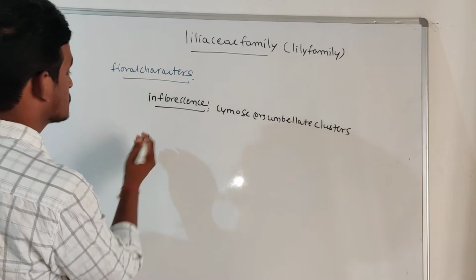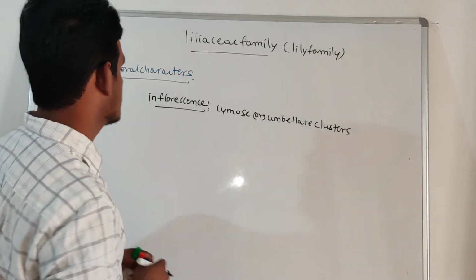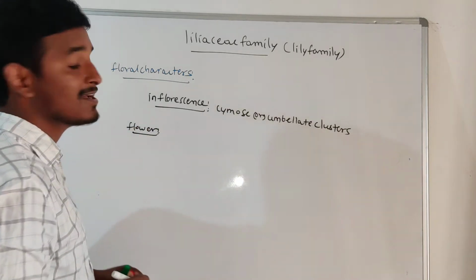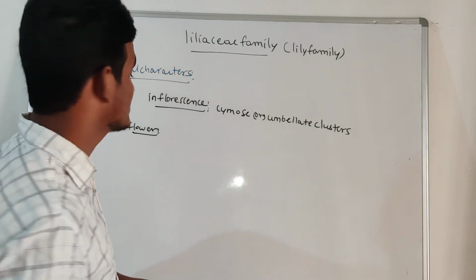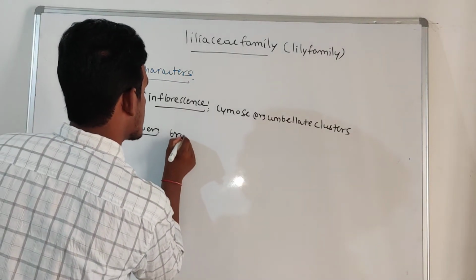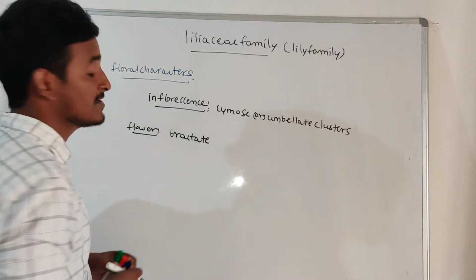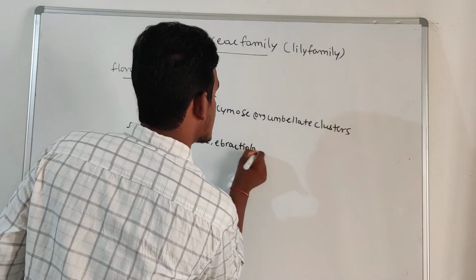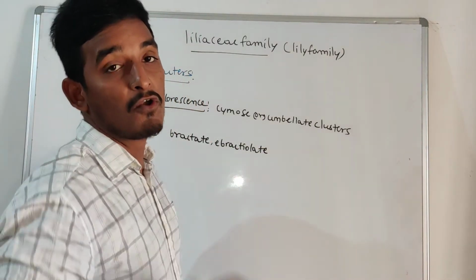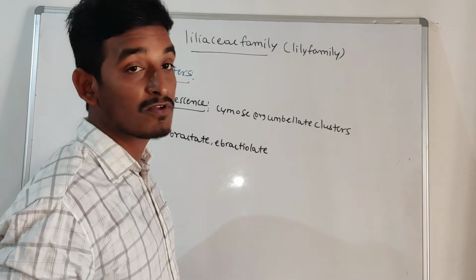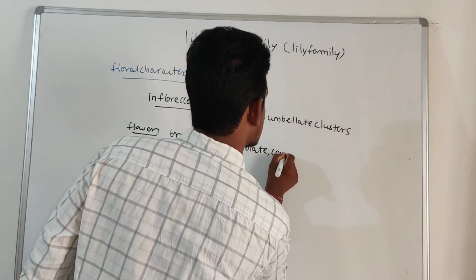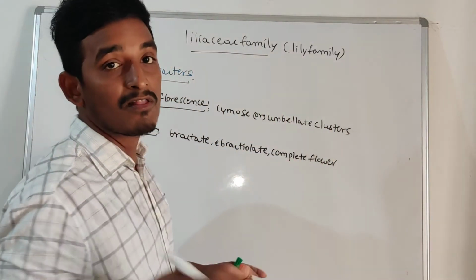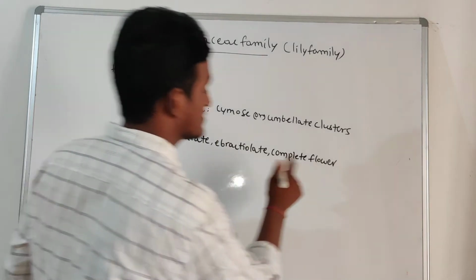After the inflorescence you should write about the various floral parts. Here the flower is bracteate, bracts are present, and ebracteolate, bracteoles are absent. It is a complete flower, having all the whorls: sepals, petals, stamens, and a pistil.